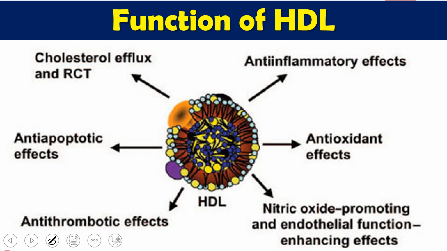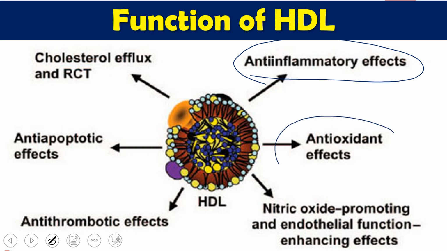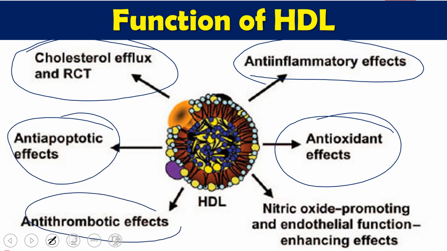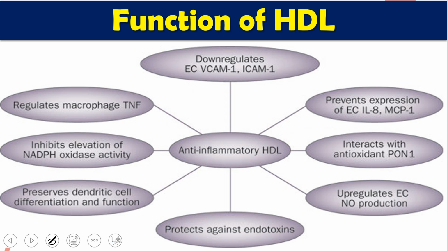So as an overall summary, HDL has anti-inflammatory activity and antioxidant activity, and it reduces lipids in the circulation by increasing reverse cholesterol transport and cholesterol efflux. It also has anti-apoptotic and anti-thrombotic effects. It releases nitric oxide, promoting endothelial function. So overall, these are the effects. How does it produce the anti-inflammatory effect? It works through the regulation of the expression of a number of genes, cytokines, chemokines, proteins, and factors.